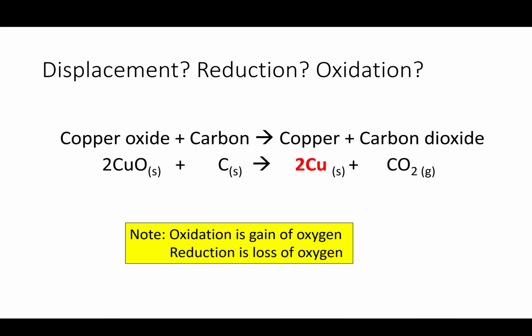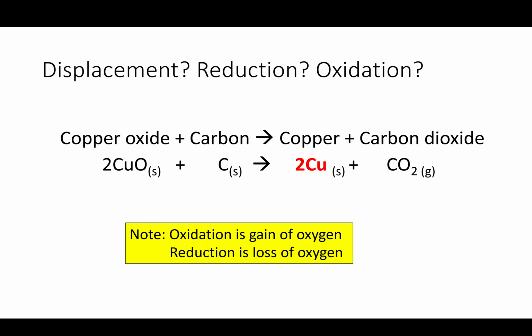Now if we look at this, copper itself is losing its oxygen, so we say it's being oxidized. Sorry, it's being reduced, so it's losing its oxygen. So the copper, as it goes from copper oxide to copper, is reduced. And then the carbon, which starts off pure as an element, gains the oxygen, so it's being oxidized.